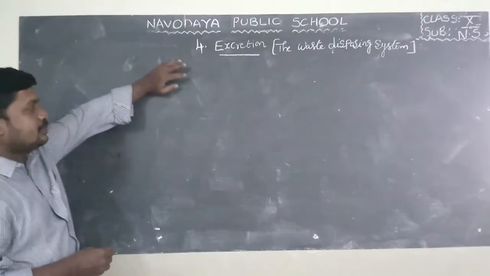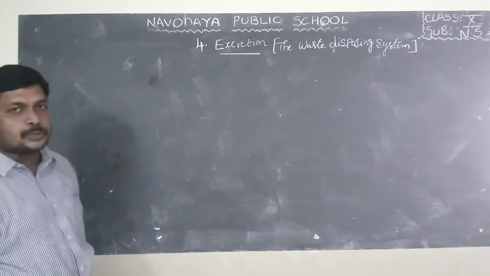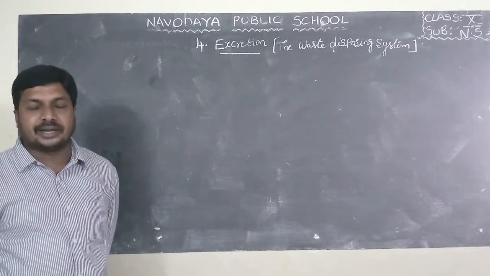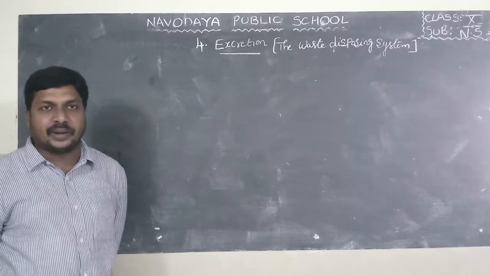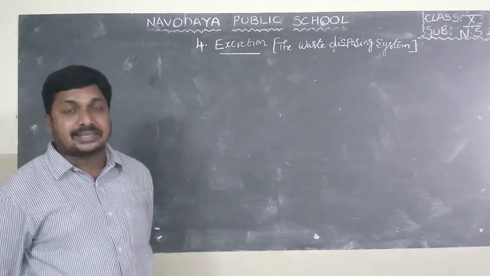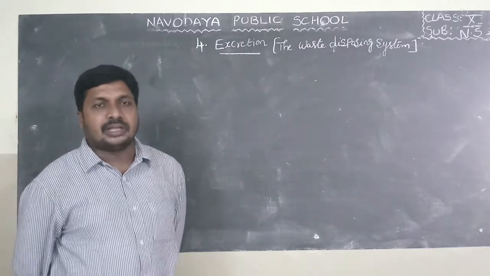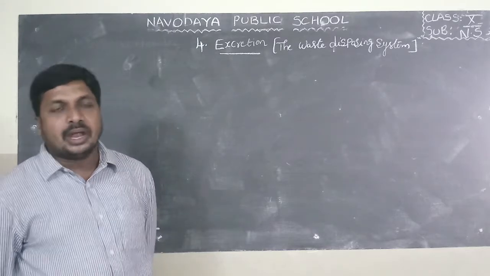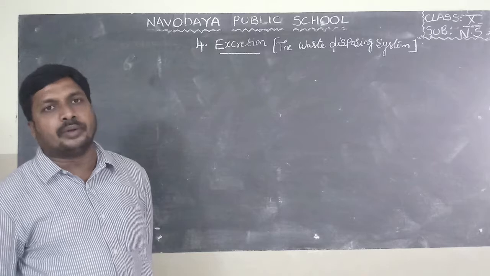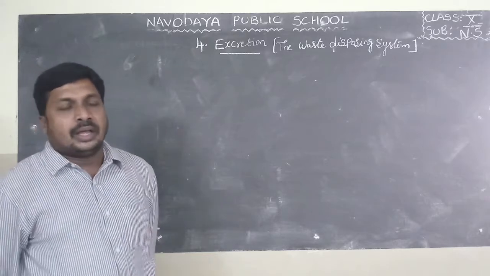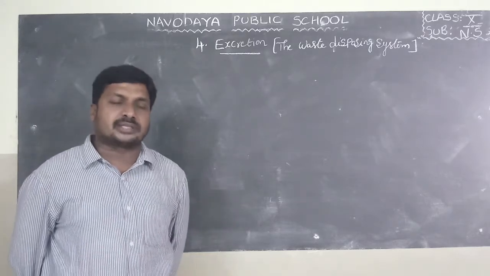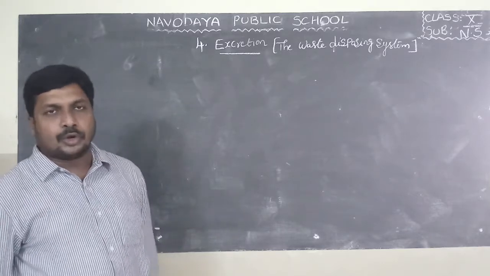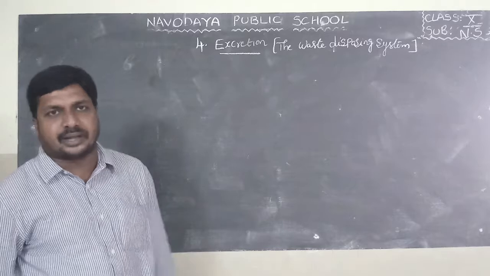In the previous class on excretion, the waste disposing system, I explained about axillary excretory organs. Once again I repeat the same topic. Axillary means extra. The chief excretory organ, the main excretory organ, is the kidney. I also explained about the urine formed by the kidneys. Axillary, or extra, excretory organs also play an important role in human beings along with the kidneys. No doubt about that, the kidney is the major excretory organ.